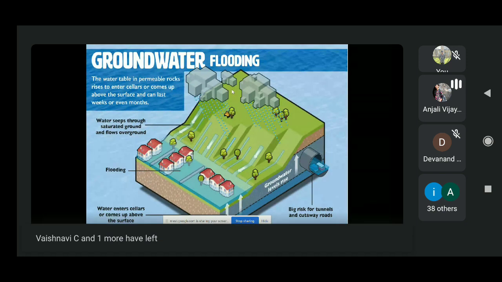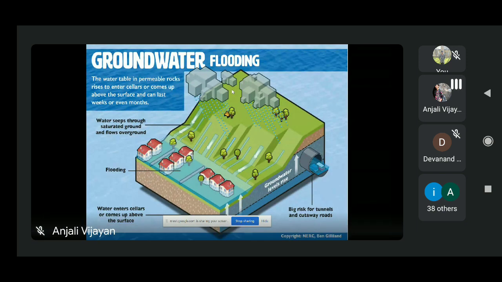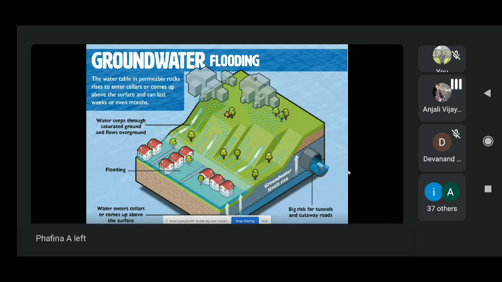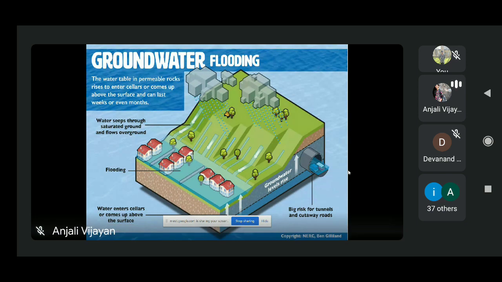This type of flooding is a big risk for tunnels and cutaway roads. In this picture you can see this is very critical for some tunnels and cutaway roads. So this is about groundwater flooding, which is due to prolonged periods of rainfall or extremely heavy rainfall, when the underground water level rises above the normal level and reaches the surface.